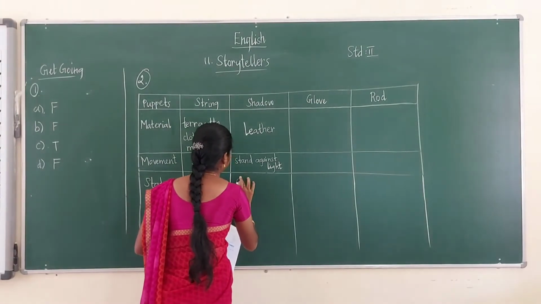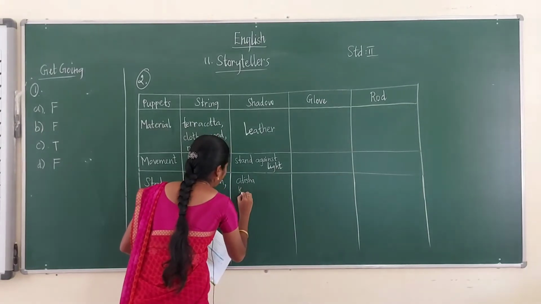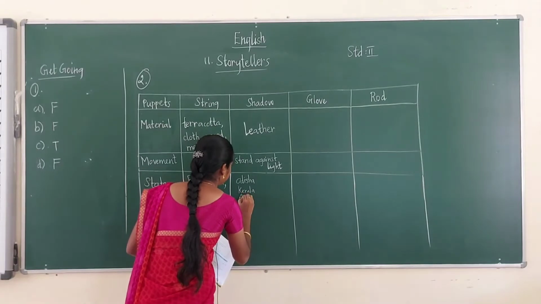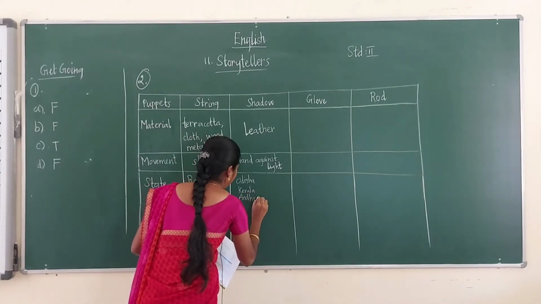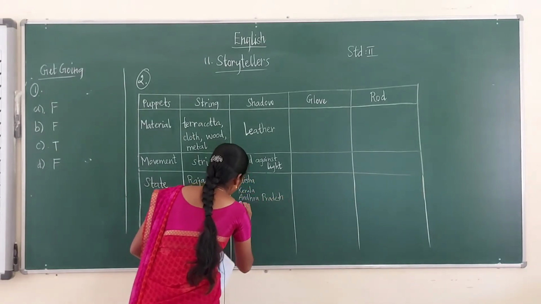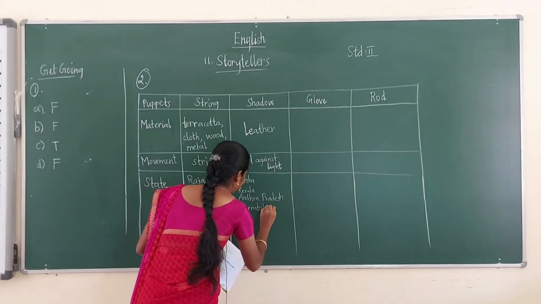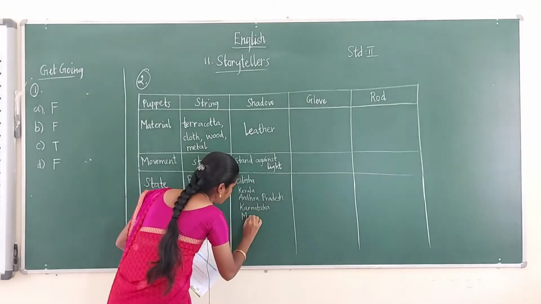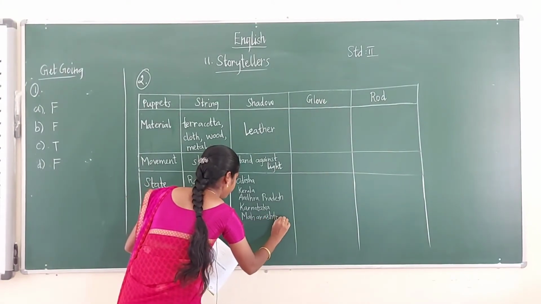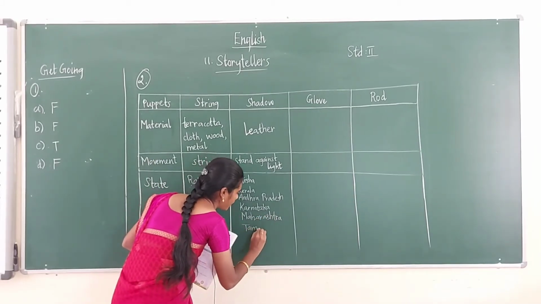Odisha, Kerala, Andhra Pradesh, Karnataka, Maharashtra, and last, Tamil Nadu.